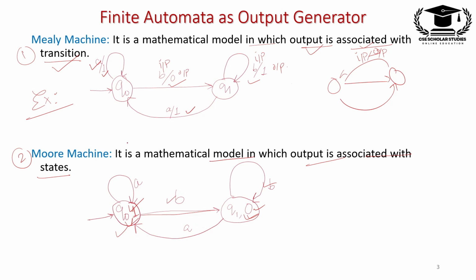So these are two types of finite automata which generate the output for any given particular input, right? These are the two representation forms of how we represent the output in automata, right? I will clear up more about the Mealy machine and Moore machine in the coming lecture. So watch the coming lecture.